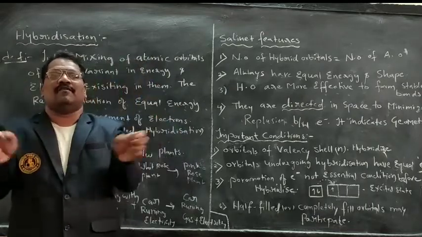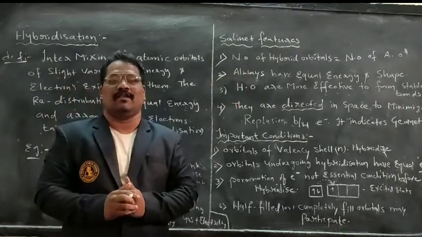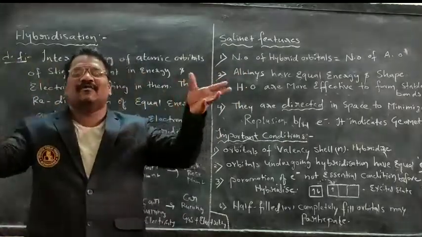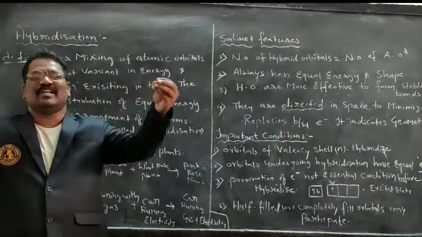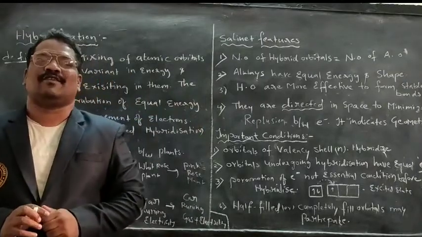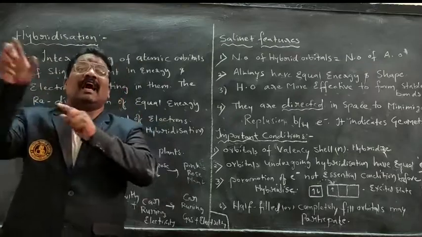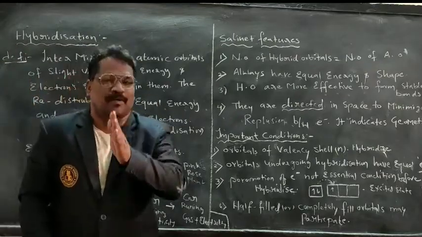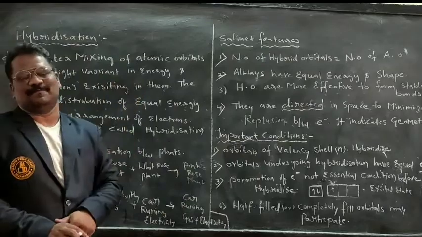A new orbital forms in which energy is distributed equally, and rearrangement of electrons takes place within the new orbital. That orbital is called a hybrid orbital, and that particular process is called hybridization.